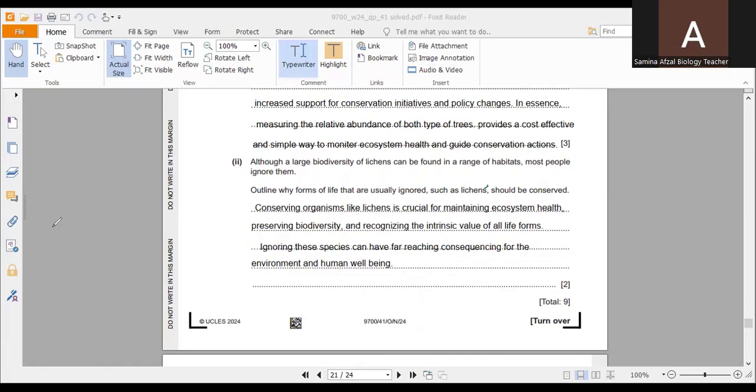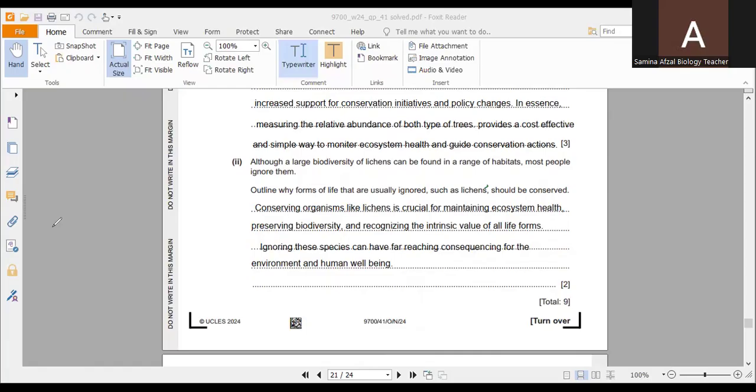They are widely distributed and often ignored or overlooked in conservation. We are not working on it. We are not trying to conserve them. This highlights a common issue in conservation biology, the tendency to focus on charismatic megafauna while neglecting smaller, less conspicuous organisms. So this question requires us to articulate the ecological, economic, and intrinsic reasons why organisms like lichens deserve conservation attention, even though they may not appear as immediately important as other species.